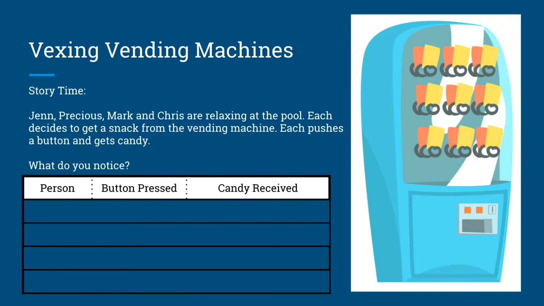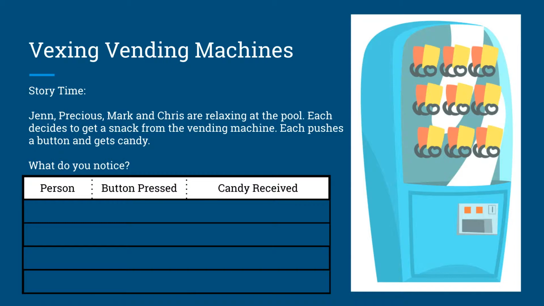So let's start talking about functions and what they are, but let's put it in the context of vending machines. We've all been to those vending machines where the candy or the chips are lined up and you put in the money and sometimes the bags get caught. So this is something where a lot of students can relate and can make that connection to the fact that sometimes things don't function properly. So let's start with the story.